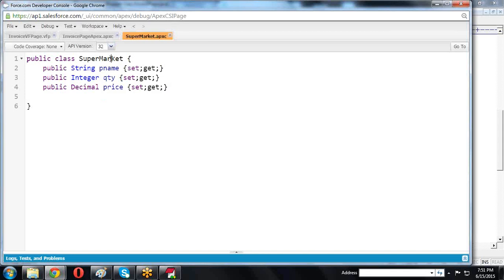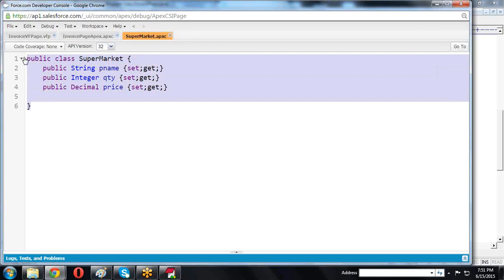One class I created. Supermarket is a class. In this class, public string name, public integer quantity, public decimal price, with setter methods and getter methods. This class is called a wrapper class. What does the wrapper class contain?